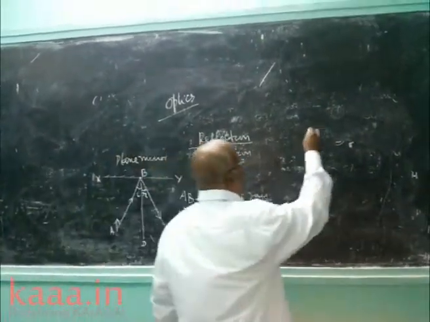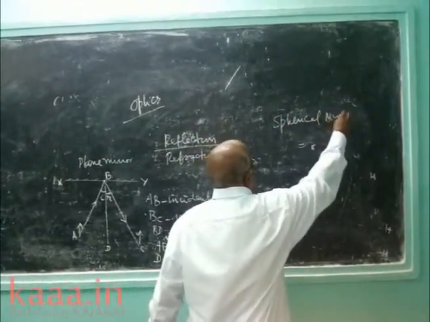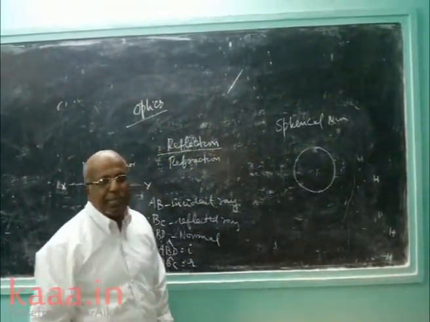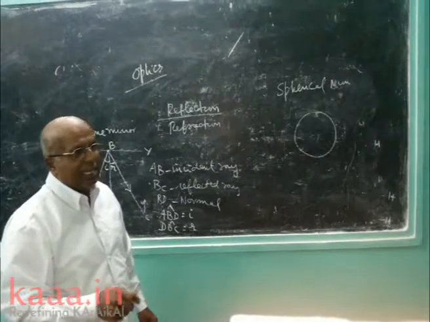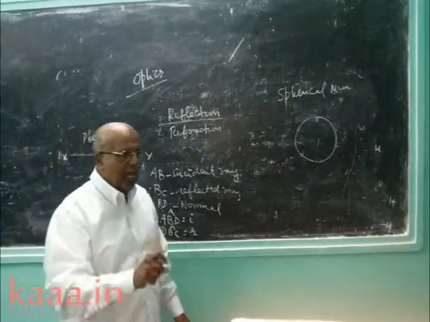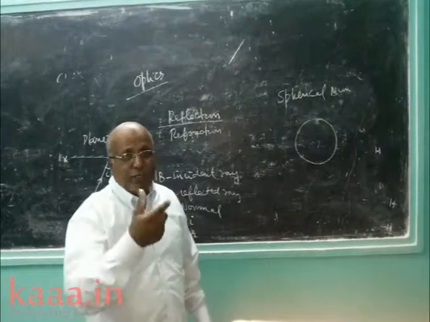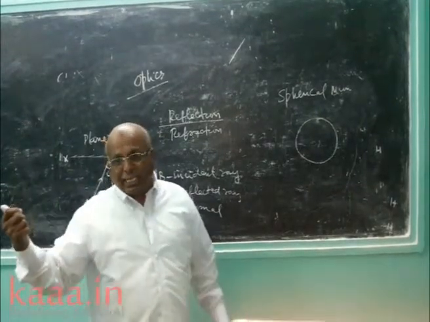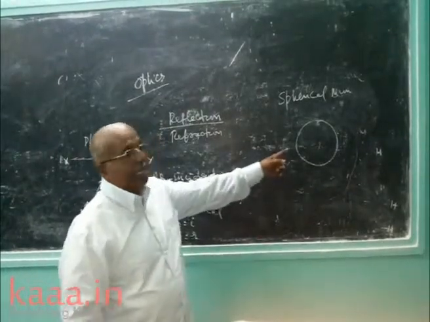Now another aspect I am going to take is the spherical mirror. Spherical means sphere. What is a sphere? Circle. Take a circular mirror. You can see a circular mirror at the side of the driver's seat in automobiles, cars, buses, everything. Outside there is one concave mirror you can see, to help the driver see other vehicles coming from behind, far away. That is called a circular mirror. A circular mirror is called a spherical mirror.